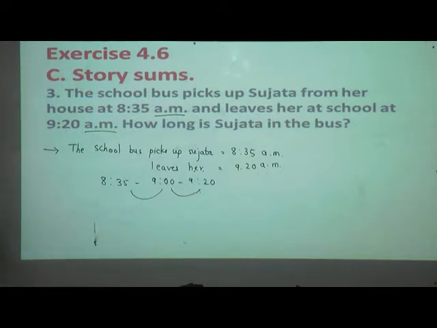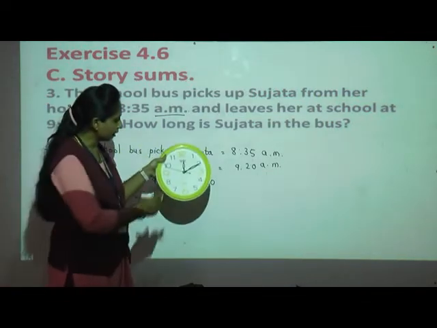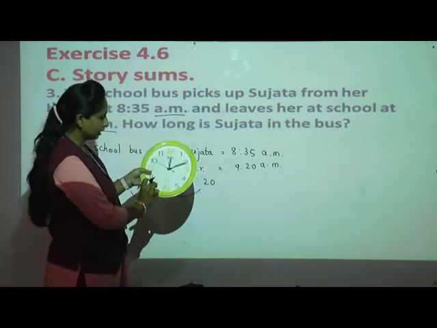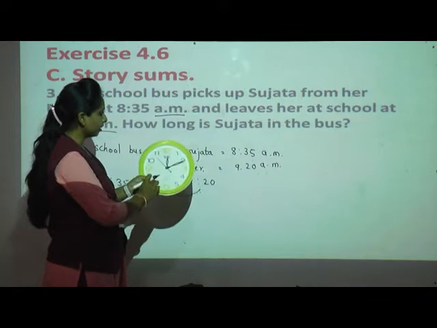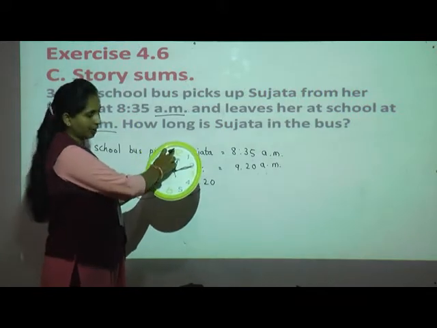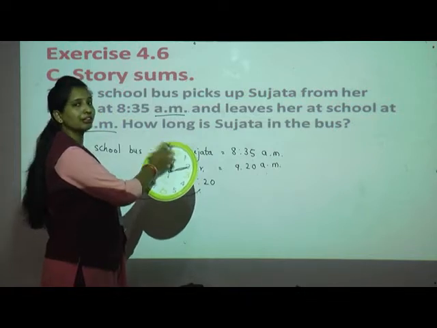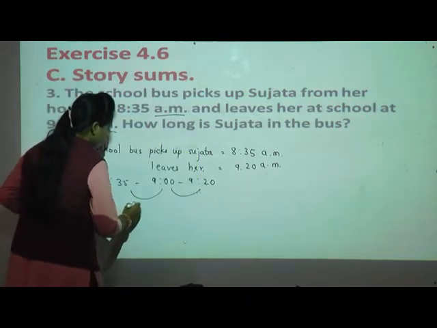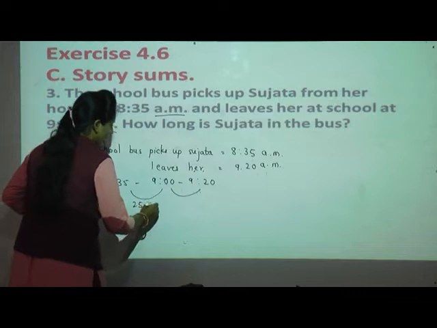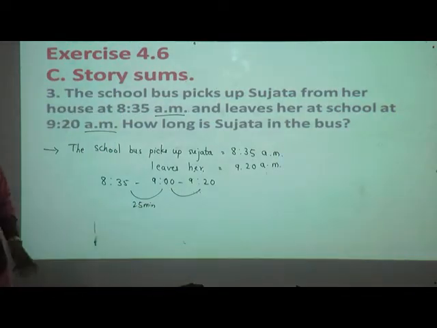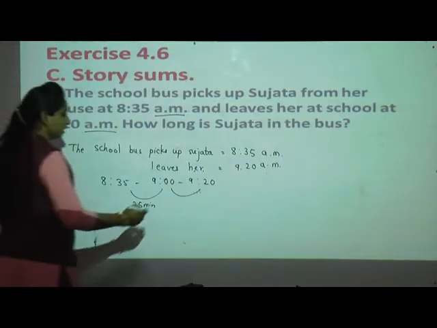I do have. See, 8:35 means the minute hand is here. From here, 9 o'clock means it should come to 12. So how many minutes? 5, 10, 15, 20, 25. So here it is 25 minutes. And 9 to 9:20 means exactly 20 minutes.